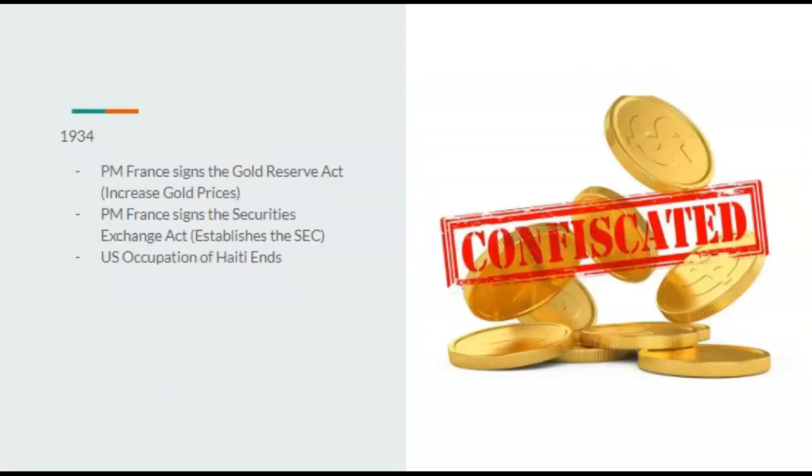1934, Prime Minister France does sign the Gold Reserve Act, which pretty much confiscates all the gold from the U.S. Federal Reserve and hands it to the Department of Treasury, which is a temporary boost to get us from, I guess you could say, depression to recession, but people are still going to call it a depression, so just let it be known. And this also does increase gold prices when you sell and buy.